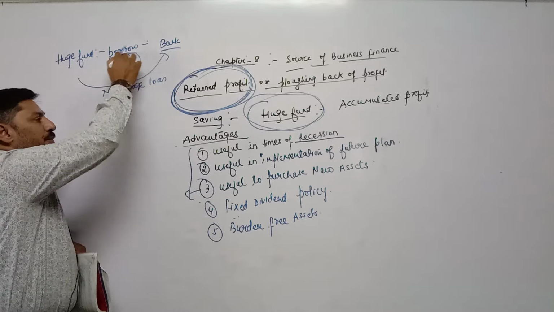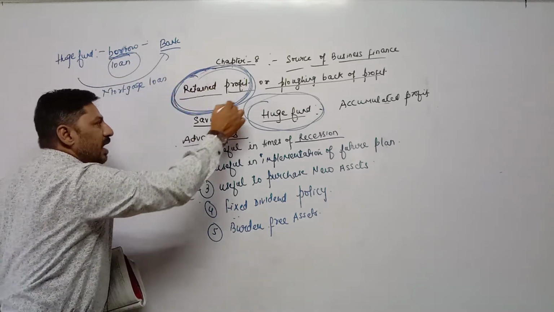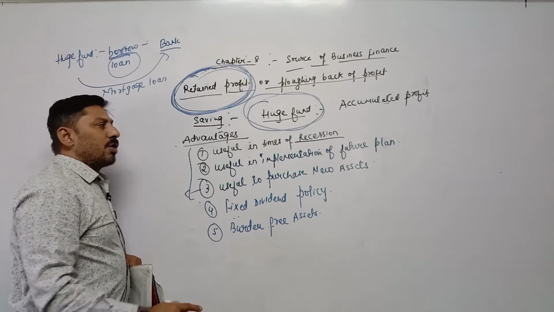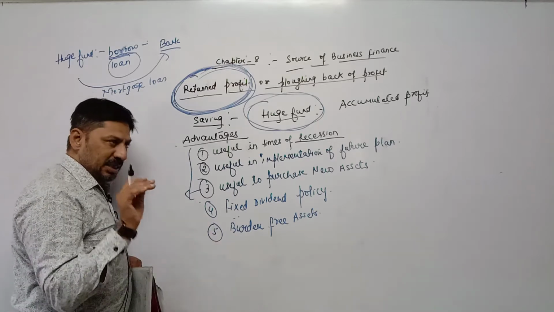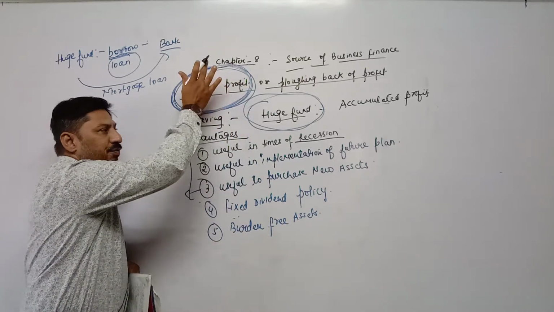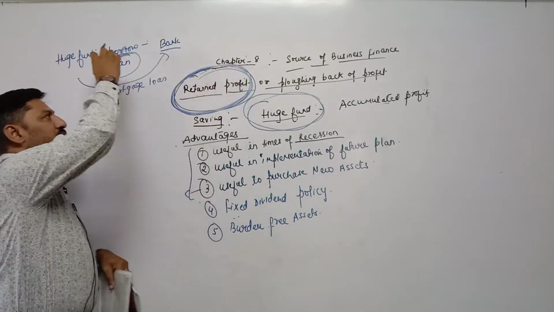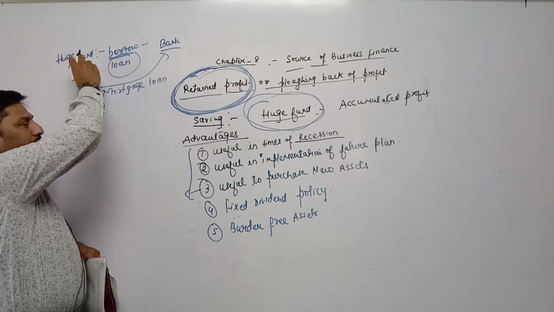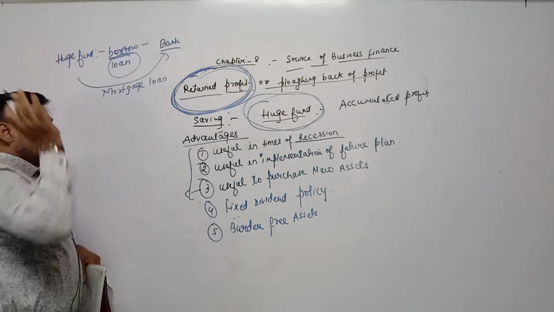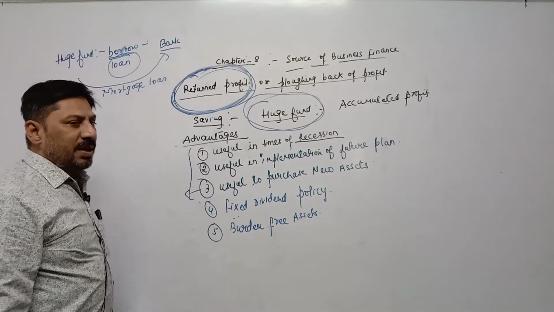Instead of taking a loan, we can utilize retained profit either for expansion, purchase of any fixed asset, or meeting any expense. In simple language, burden free assets means if we have savings or retained profit, we are not required to keep the papers of property or assets with the bank in order to take a loan.